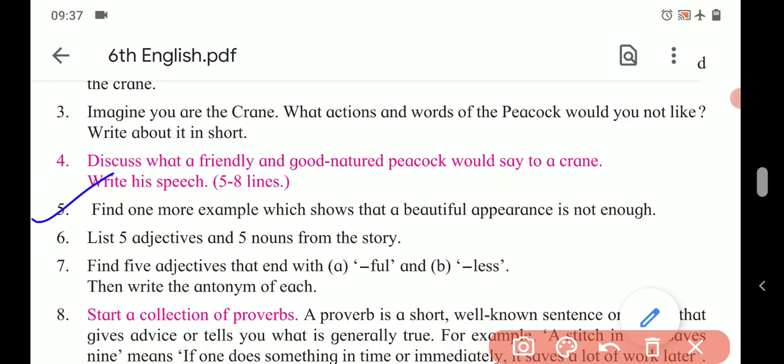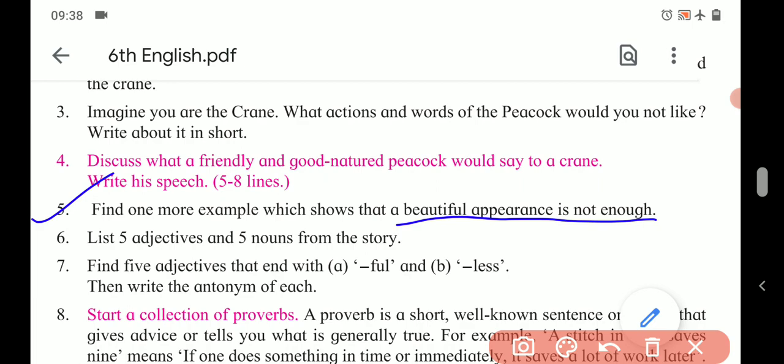Fifth one, find one more example which shows that a beautiful appearance is not enough. So there are many stories you might have listened to. I would like to provide you one example. You might have listened to the story of the stag, right?